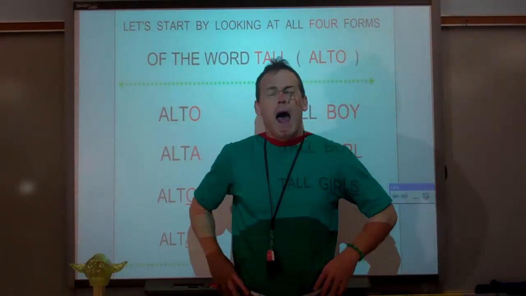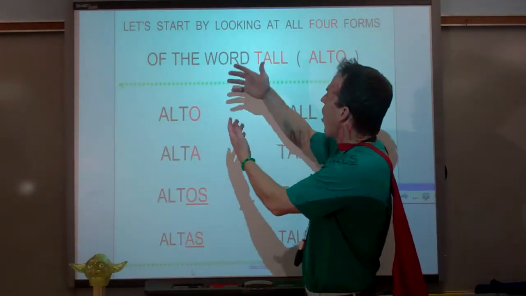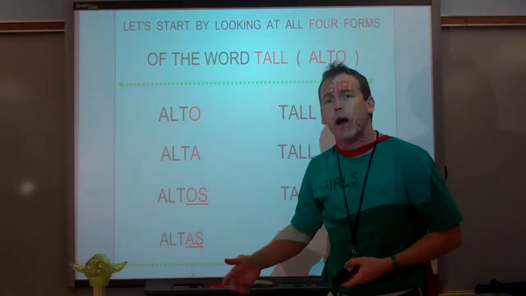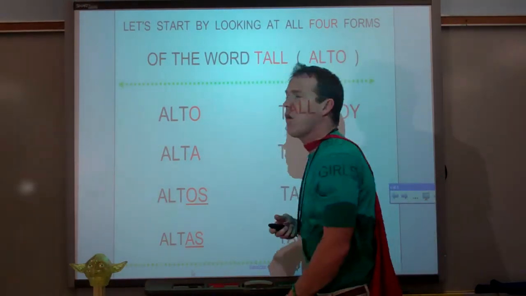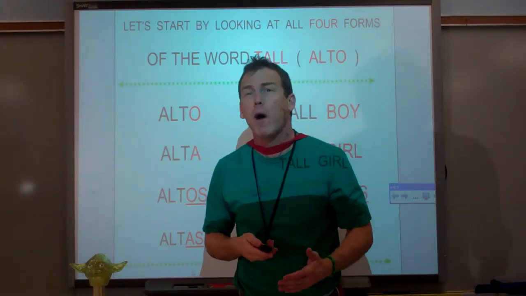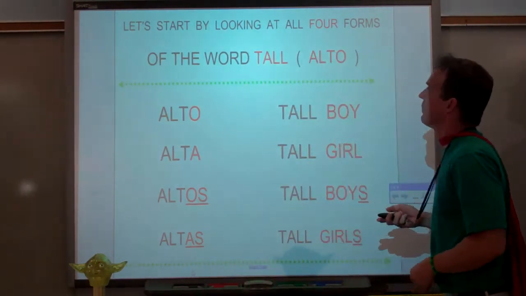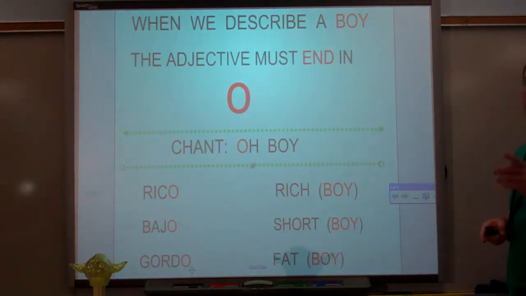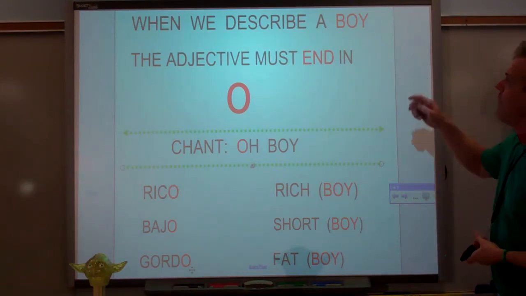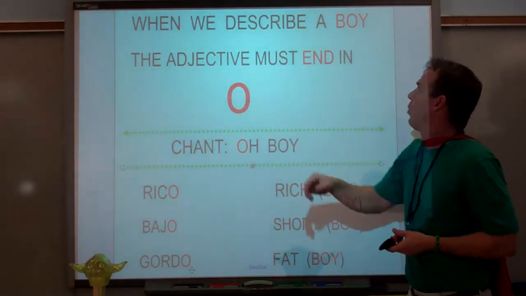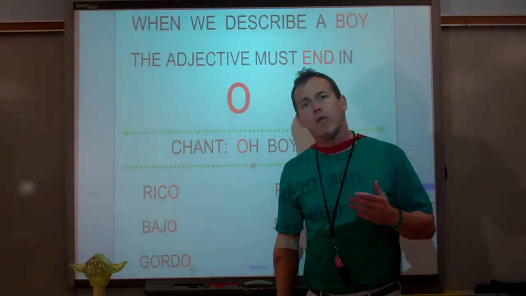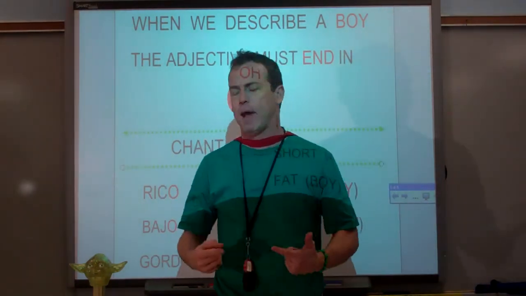Well, Spanish guy, how am I going to remember when to have O, and when to have A, and when to have OS, and when to have AS? If all 4 of these mean tall, which one do I use when? It's a good question. Let's start by talking about one boy. When we describe one boy, the adjective or description word must end in O. Here's a chant to help you get your head wrapped around this, Spanish learners.